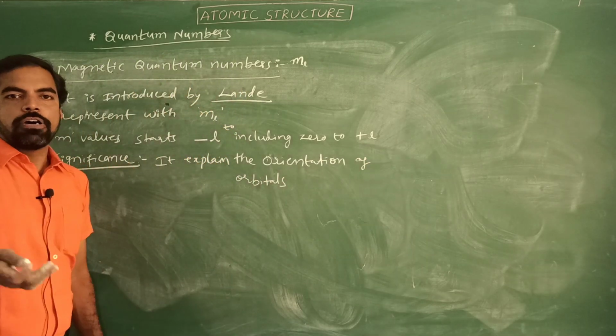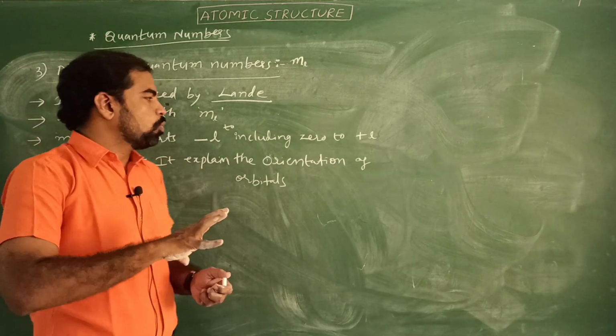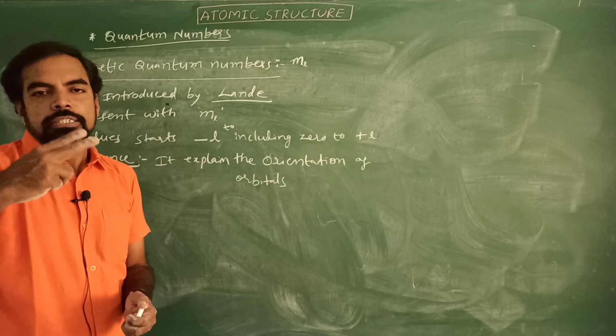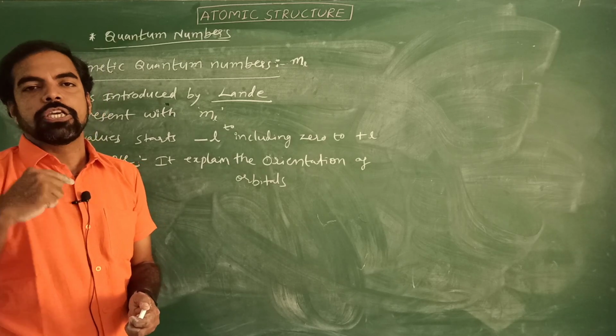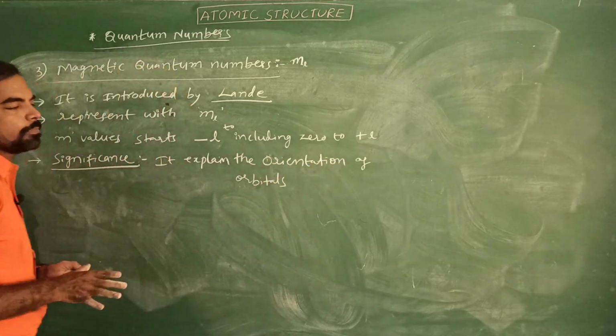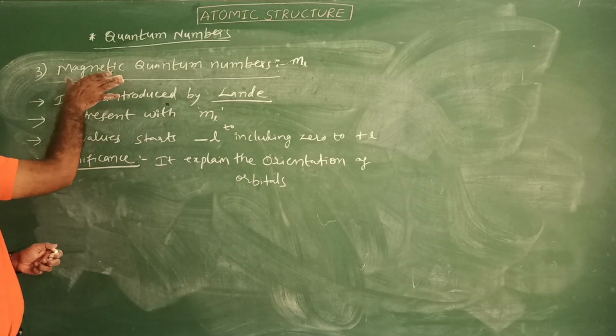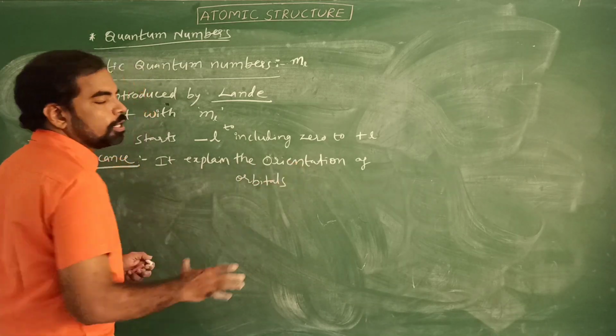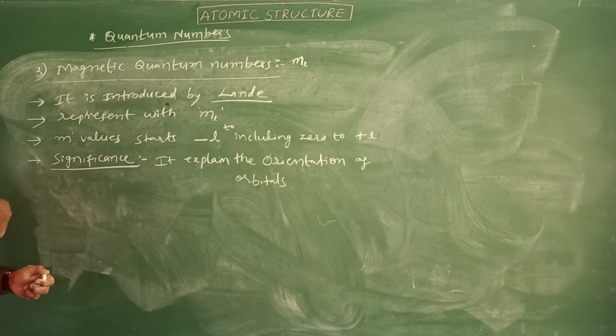What is the orientation of orbitals? Orientation means in a three-dimensional manner they are oriented along the x direction, y direction and z direction. That is called the orientation of orbitals. In your examination, what is the significance of the magnetic quantum number? Simply remember, it explains the orientation of orbitals along x, y and z direction.